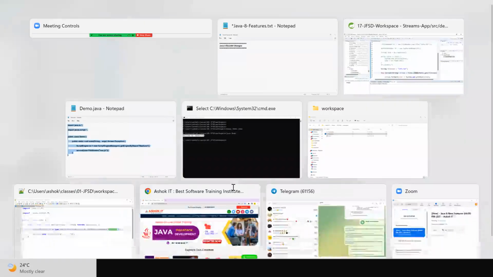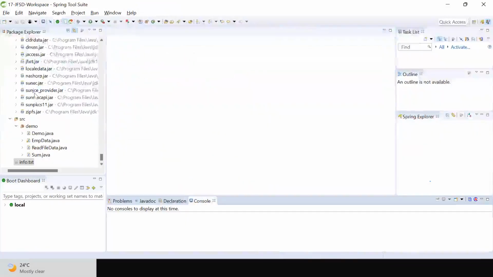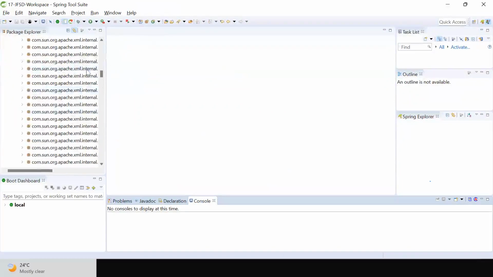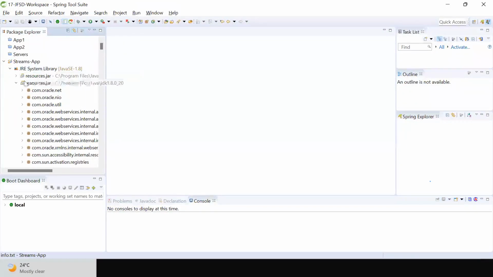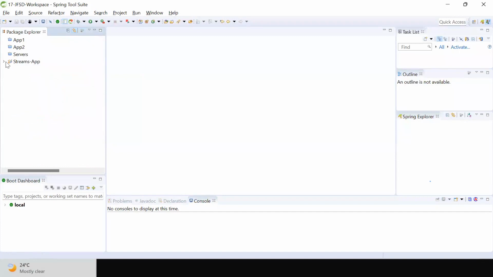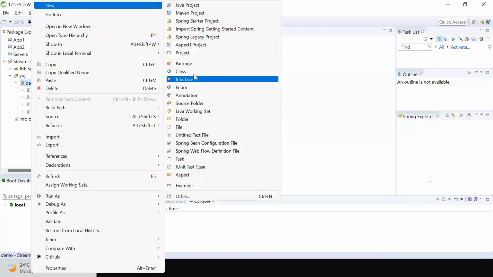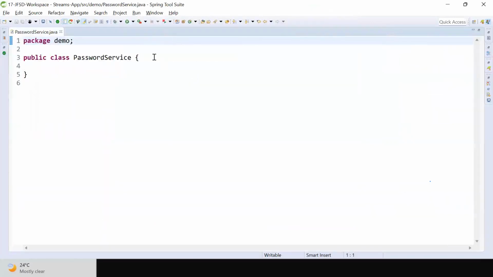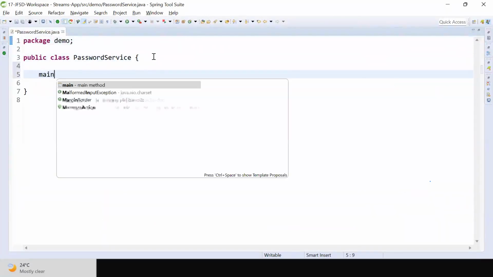First let me write one simple Java program. Base64 is a predefined class available in Java 1.8, in the java.util package. Let me take this class as PasswordService. Let me take a main method.